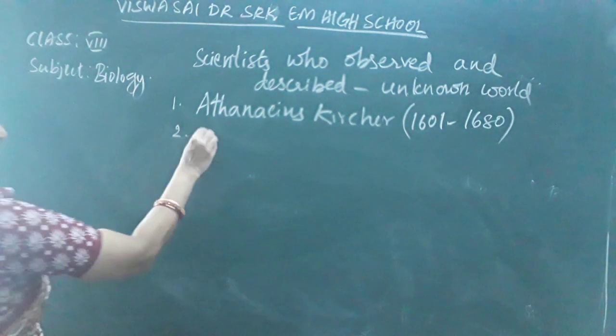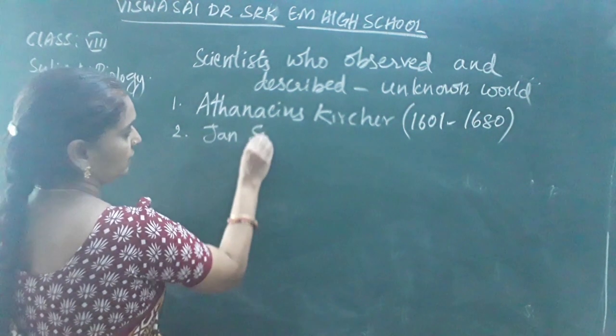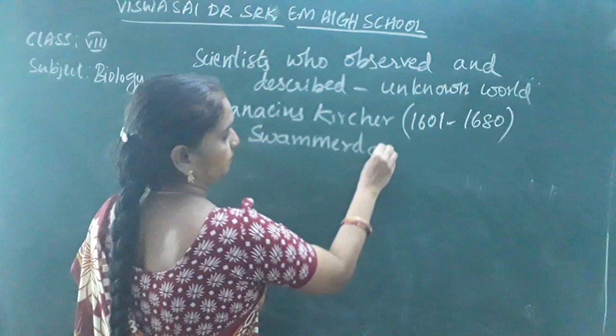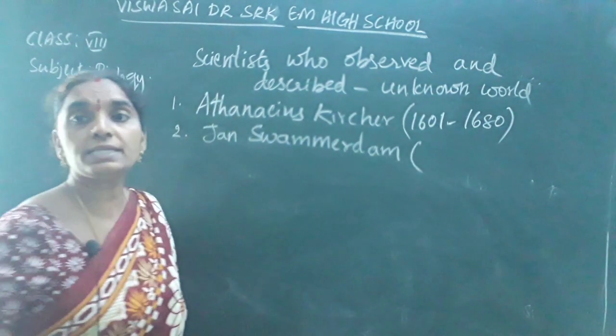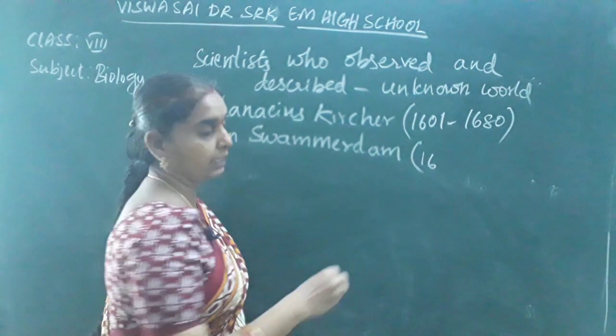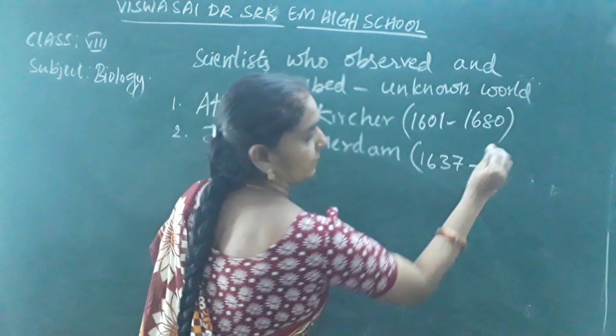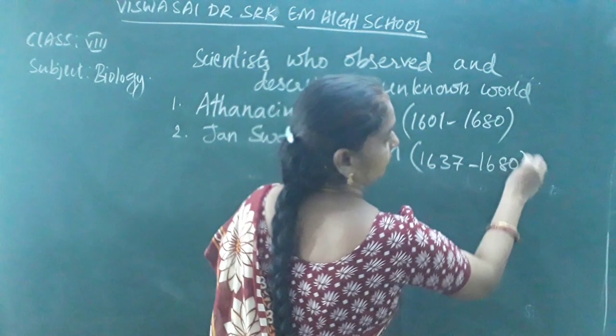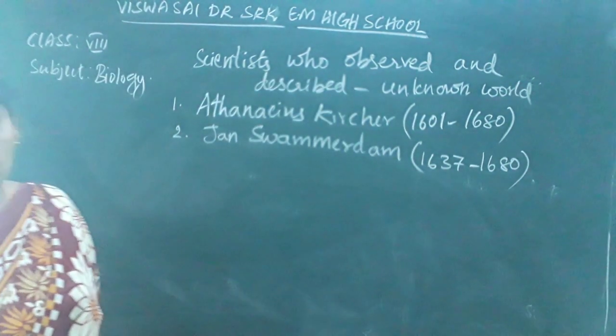Jan Swammerdam, whose life period was between 1637 and 1680.